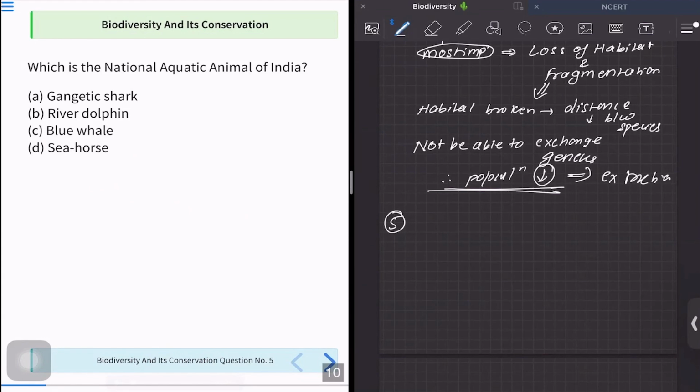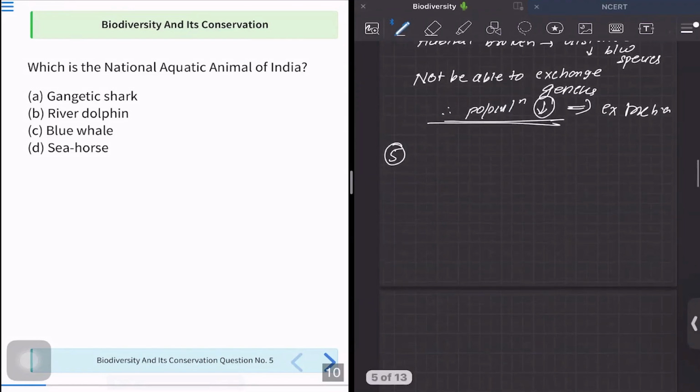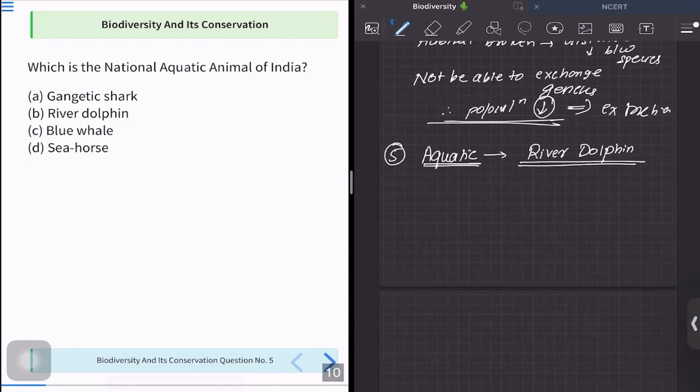Question number 5 is asking us: which is the national aquatic animal of India? Now, this is actually a GK question, you can say, but this is a fact, and if you know the fact, you can answer it. The question says aquatic animal, so they don't mean other animals. So what is the aquatic animal? That is actually the river dolphin. Now, don't say that dolphins are not found in India.